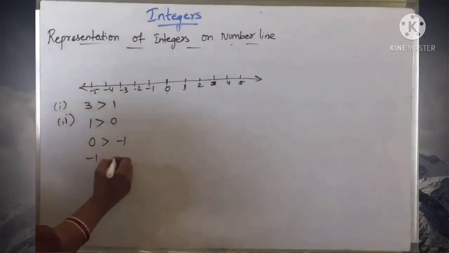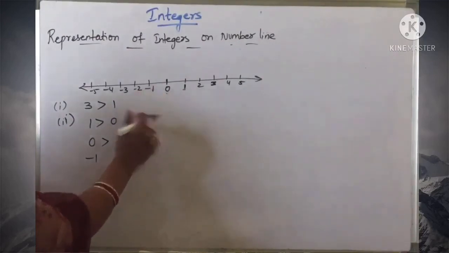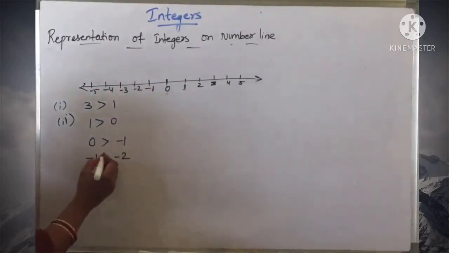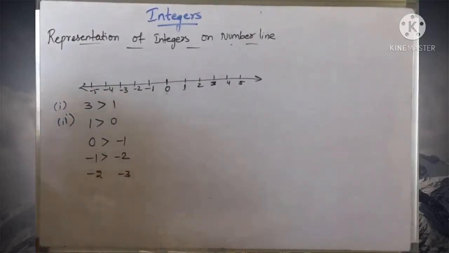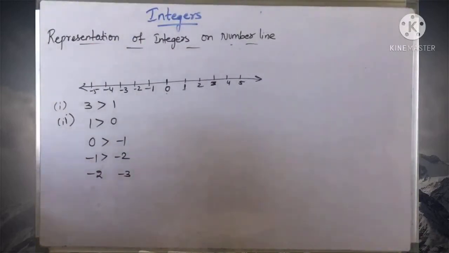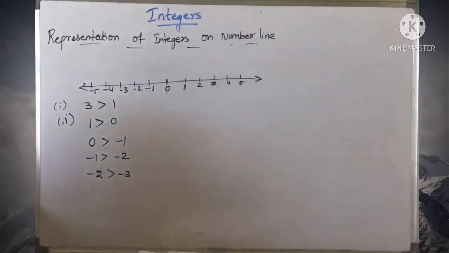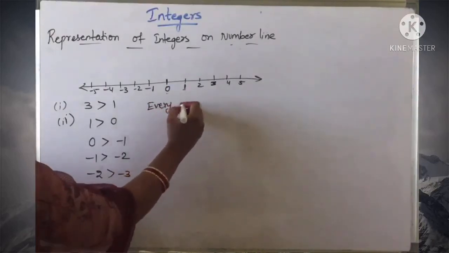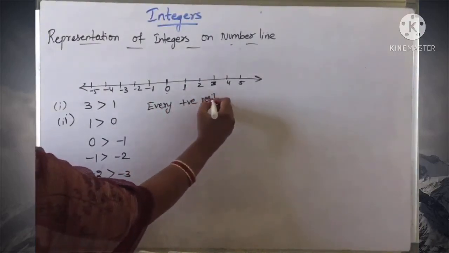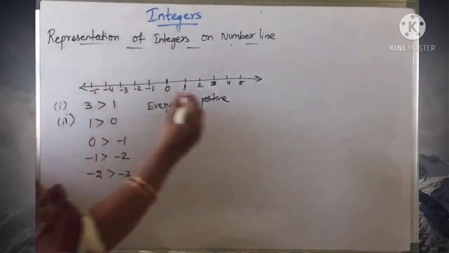If you see here -1 and -2, -1 is on the right side of -2. So here -1 is greater. If you take -2 and -3, tell me which is greater, children? Here -2 is on the right side of -3, so -2 is greater. So here, very important point: every positive integer is greater than every negative integer.